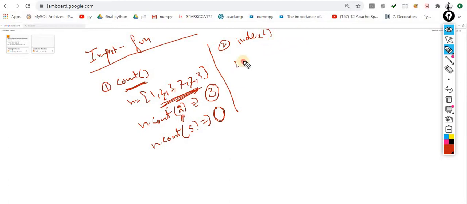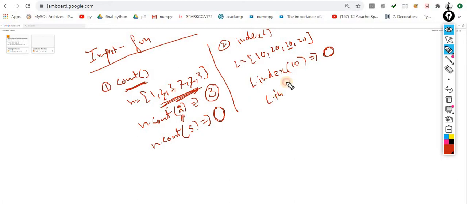For example, the list is 10, 20, 10, 20. I want to find out the index of this 10. So the output would be L.index(10). What output will I get? I will get index 0. I will not get this other one. So the output would be index 0.